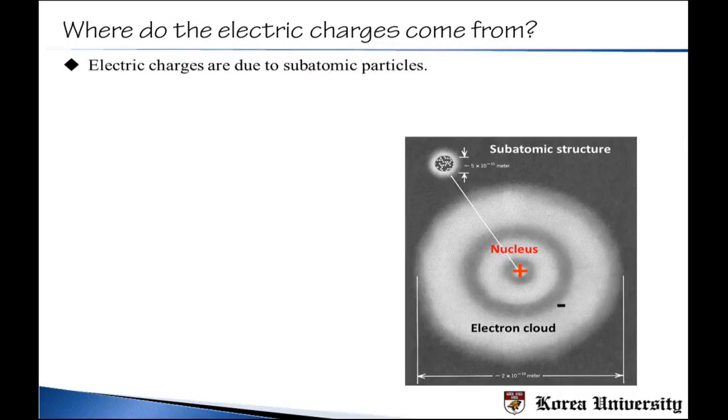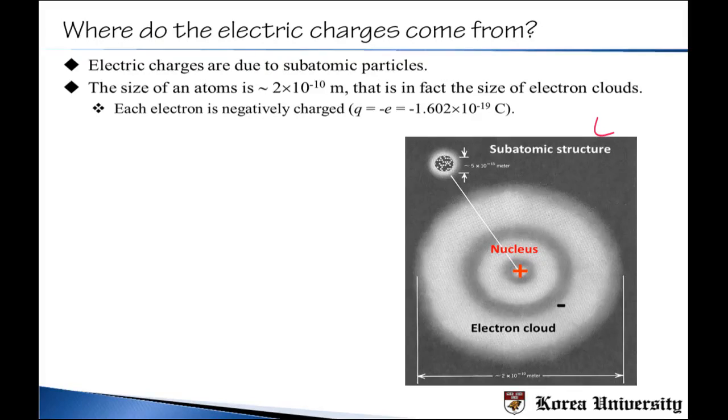And where do these electric charges come from? We have just said that these come from subatomic particles. And what we mean by subatomic particles are typically electrons and nucleus. This picture here shows you a simplified structure of one atom. And atoms are made of a nucleus at the center and electron clouds surrounding it.